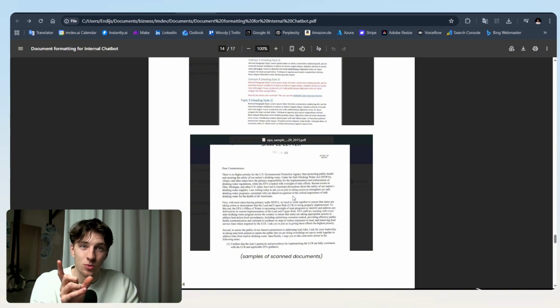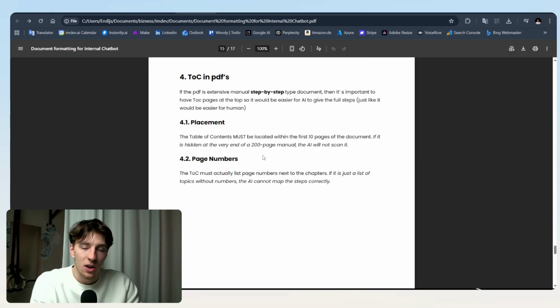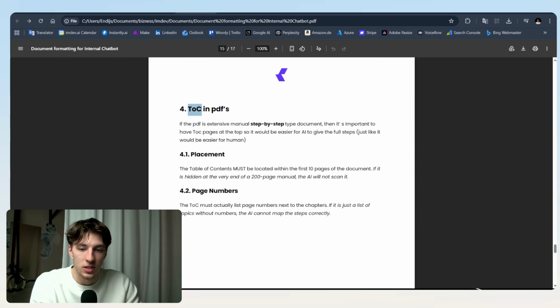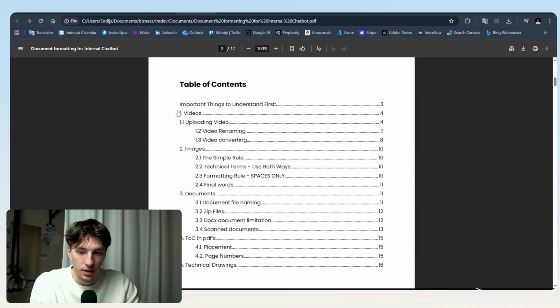Except there is one exception, which is the next point, and that's TOC headers. Now, if that's some kind of step-by-step document, in regular PDFs, it's good that you have these TOC headers, just like I had here in my manual. These are TOC, table of contents. You have it numbered like this, and you have the main topic, and you have the subtopics. As it helps a human navigate info, it also helps AI.